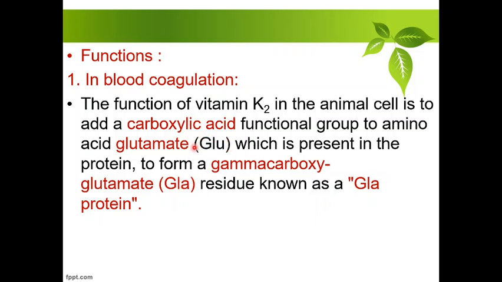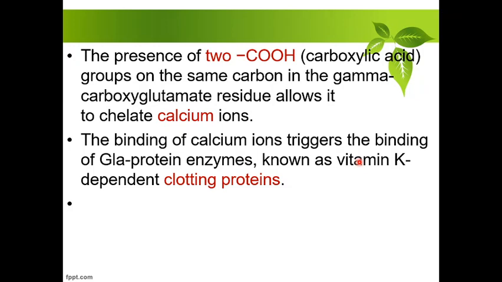Glutamic acid contains one carboxylic group, but here two carboxylic groups are present, one at the gamma position and one at the normal position. What is the benefit of two carboxyl groups on the same carbon?